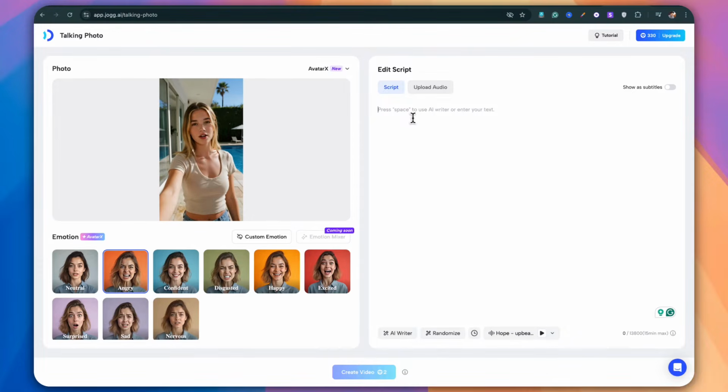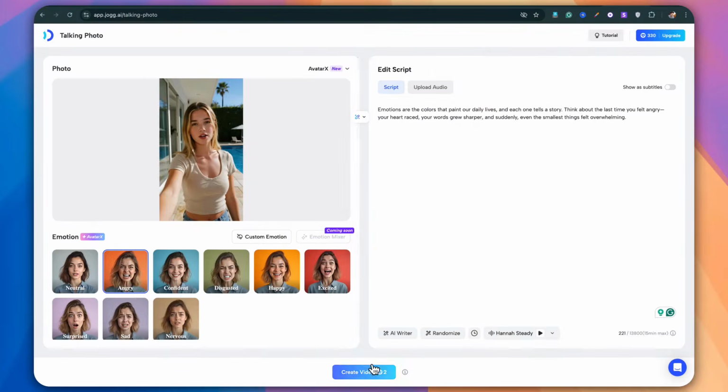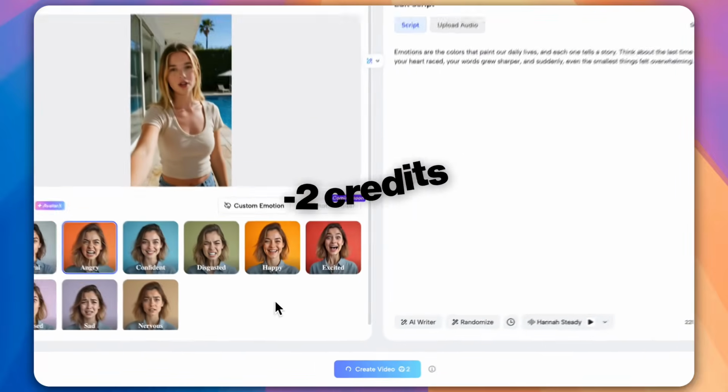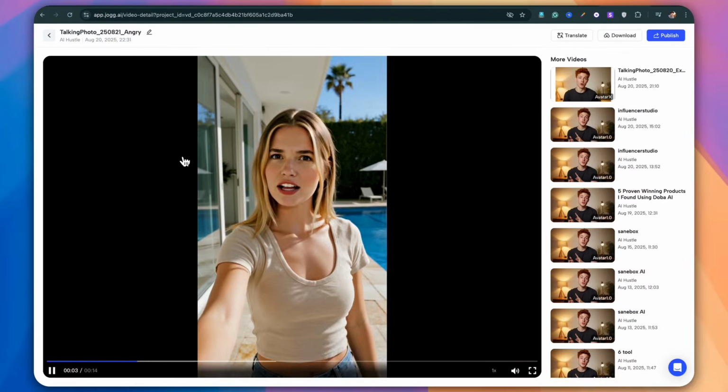Now I'll paste a short article here for the avatar to speak. And I'm choosing a female voice. Let's apply this one. Perfect. Now, click confirm, hit create video, and note that this uses 2 credits. The generation time is lightning fast, usually under 2 minutes. And here we go. Look at this result.